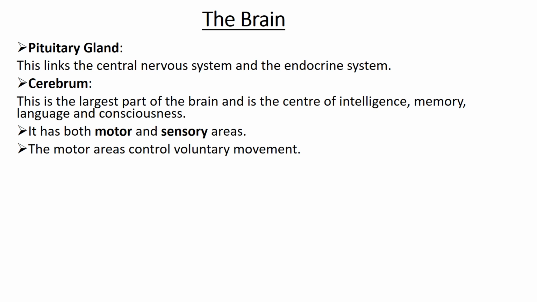So a voluntary movement is a movement where an individual chooses to do something. You want to lift a book, that's a choice you make to lift that book. So that's a voluntary movement. The opposite is involuntary movement, where you do things without thinking about them. So the motor areas control voluntary movement, while the sensory areas interpret sensations. When something has happened in the environment, the sensory areas are going to receive signals, and they'll interpret those signals.